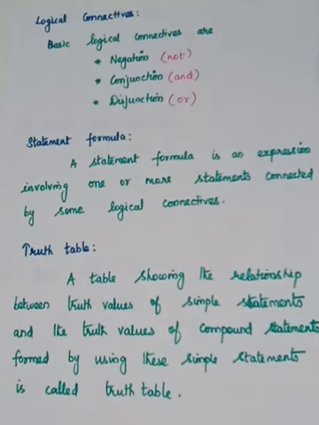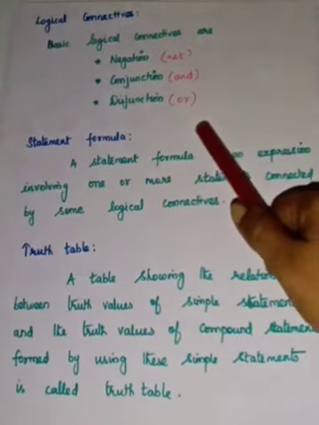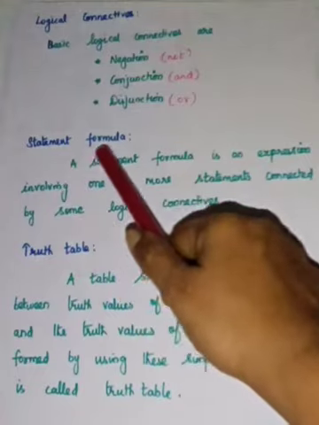So there are 3 basic logical connectives we use to combine simple statements to make compound statements. The first is negation, the second is conjunction, the third is disjunction.